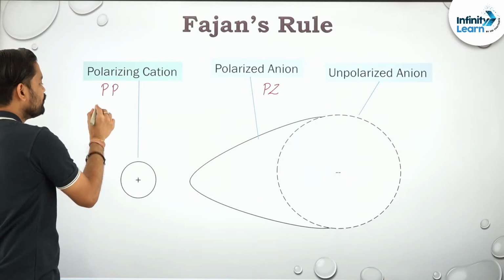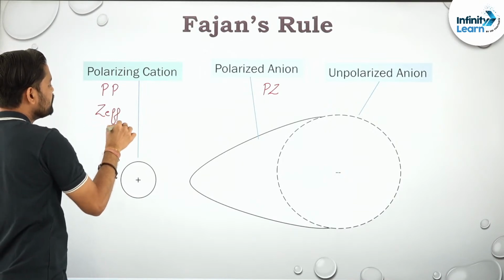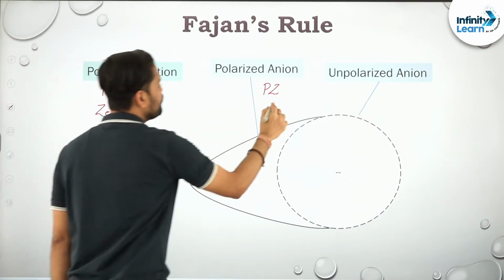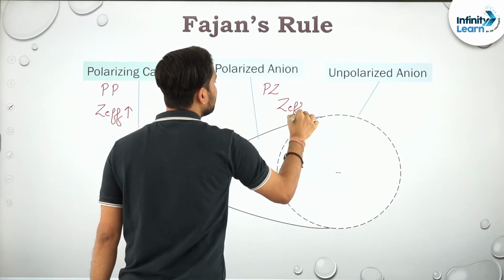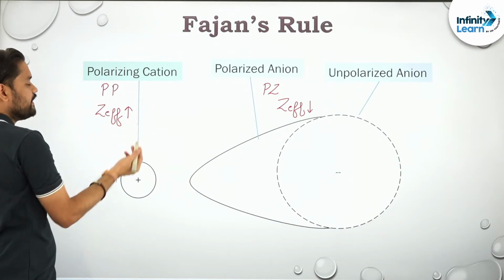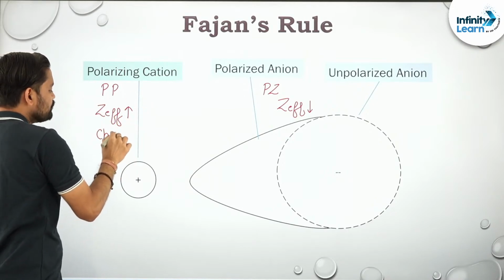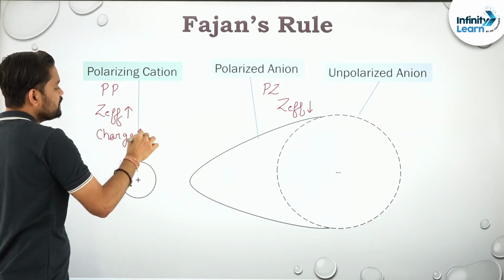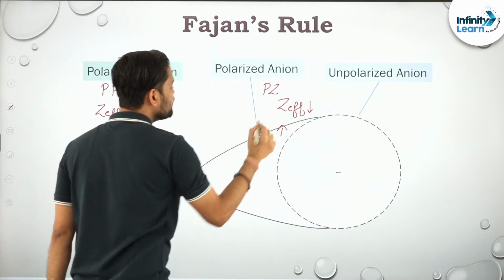And to make it more, can I say Z effective? Z effective should be more, and over here what should be less? Z effective should be less, right? Clear? And to increase Z effective, increase the charge. Charge should increase. Over here also charge should increase.